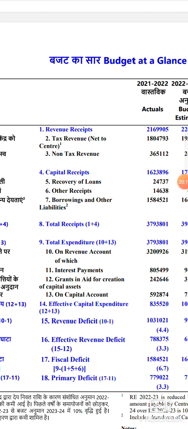So recovery of loan is a capital receipt. Whenever the word capital receipts or capital expenditure comes, an asset will be involved. In capital receipts, either creation of an asset or deletion of an asset will be there.